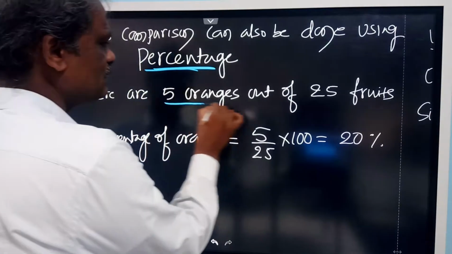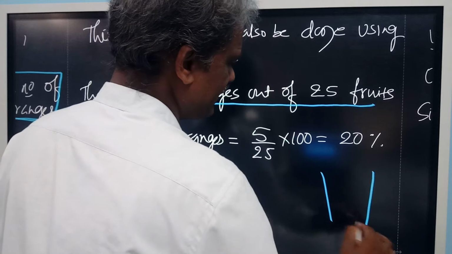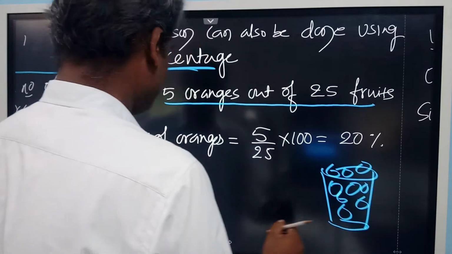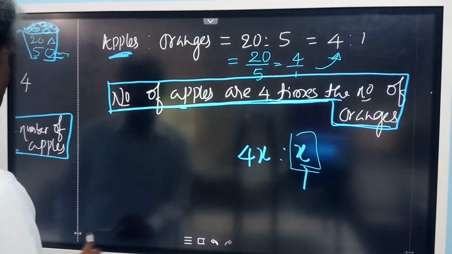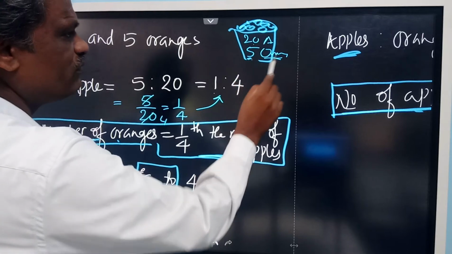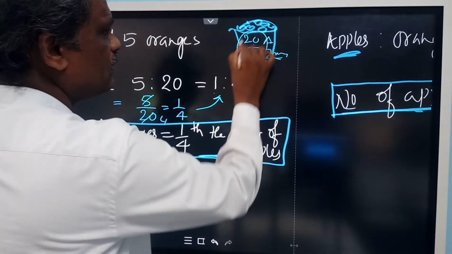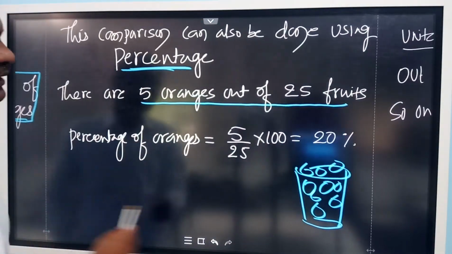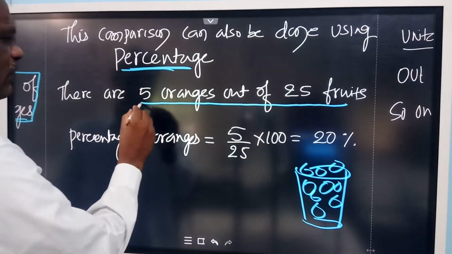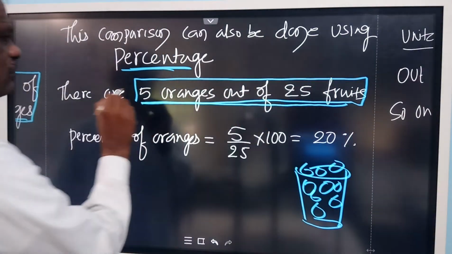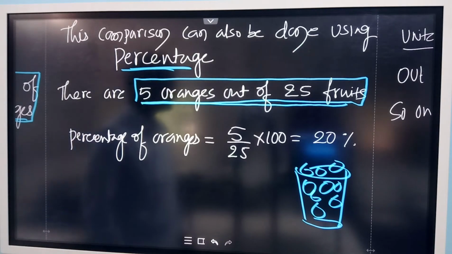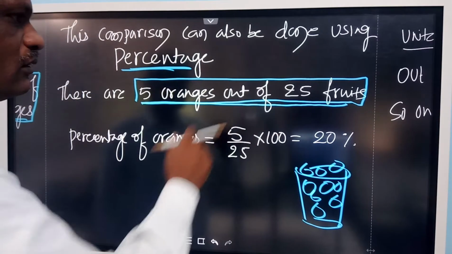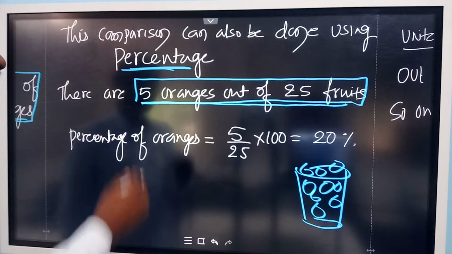There are 5 oranges out of 25 fruits. A basket contains, as you know, fruits. As we said in the beginning itself, 20 apples and 5 oranges. Total fruits in the basket, how many? 25. Here, 25 fruits. See this one: there are 5 oranges out of 25 fruits. Just like the marks, out of how many marks you have scored, like that we asked, no? Out of 25 fruits, 5 oranges are there.